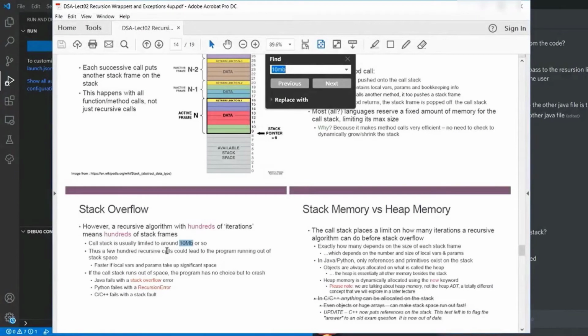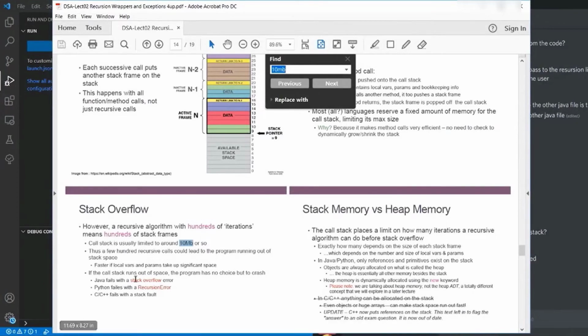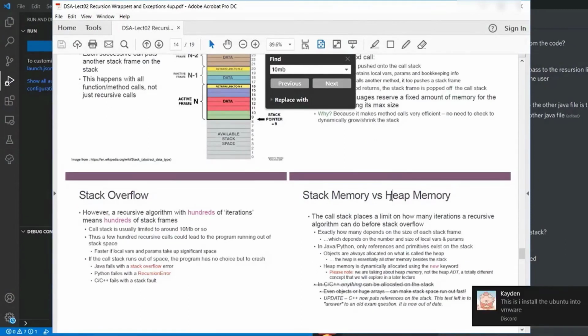So you need to be careful if you want to use a recursive algorithm. If you can use iterative, of course, using iterative will be faster. There are a few exceptions where recursive is faster, for example quicksort. Heap memory is where you create an object. Your heap memory is to store the objects and also the arrays. When you use an array or the new keyword, it actually enters the heap memory.